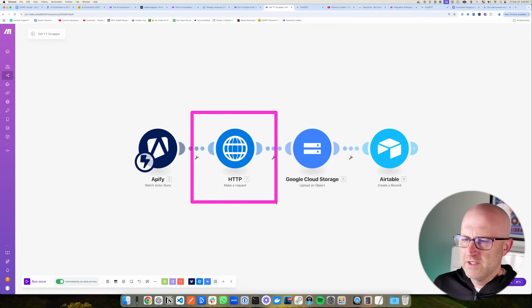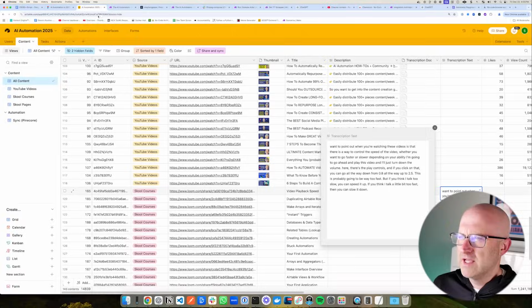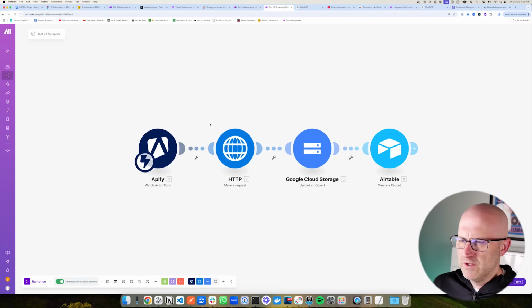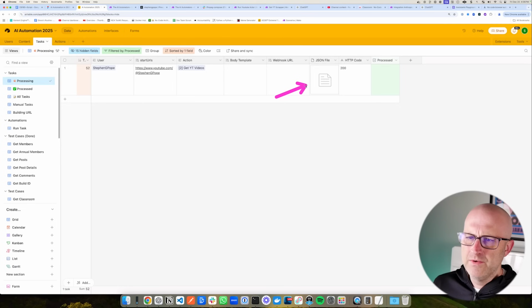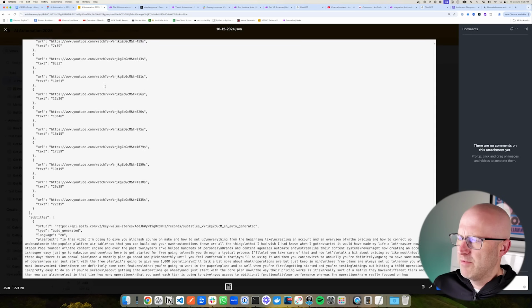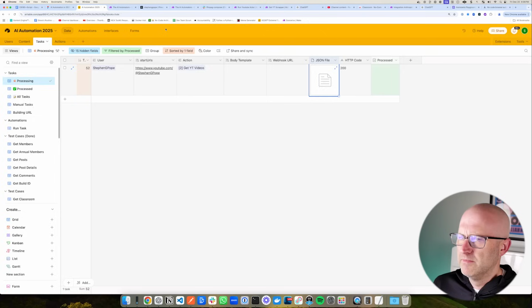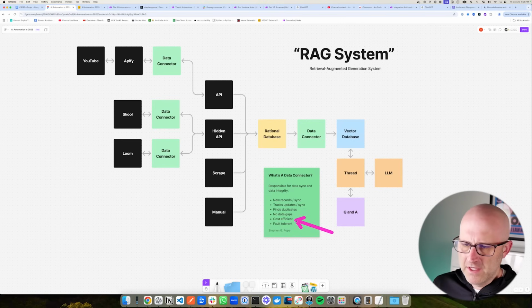Then the rest of this automation works by downloading the data that we received from this module here. And we do that so that we can process as much of the data as possible inside of Airtable automations. So by downloading all of the data that came from Apify into a file that is stored in Airtable just like this, instead of processing all of this data, which would be hundreds of operations in Make, we can do it with just one automation inside Airtable. And so that's how we are able to keep this cost efficient.